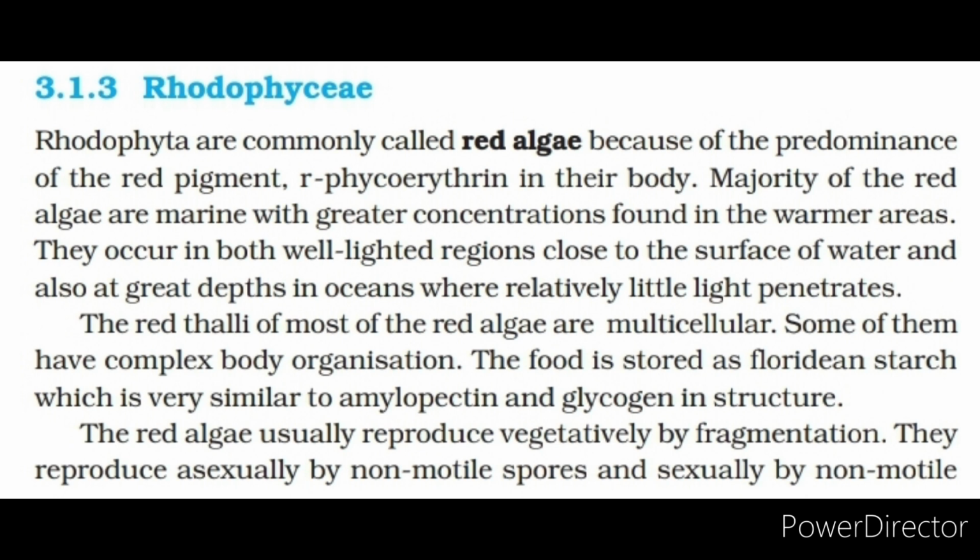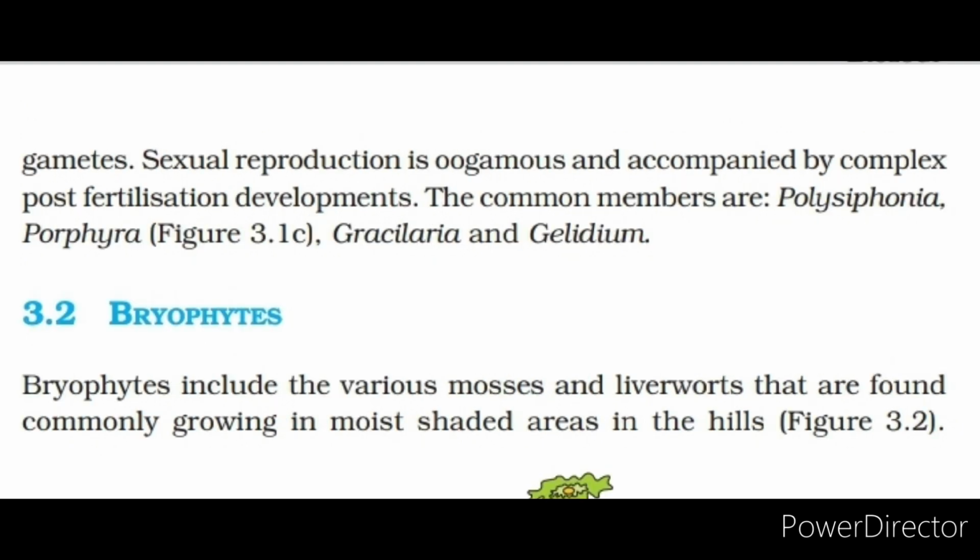The red thalli of most of the red algae are multicellular. Some of them have complex body organization. The food is stored as Floridean starch, which is very similar to amylopectin and glycogen in structure. The red algae usually reproduce vegetatively by fragmentation. They reproduce asexually by non-motile spores and sexually by non-motile gametes. Sexual reproduction is oogamous and accompanied by complex post-fertilization developments. The common members are Polysiphonia, Porphyra, Gracilaria and Gelidium.